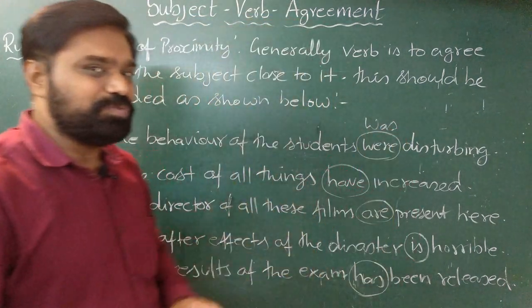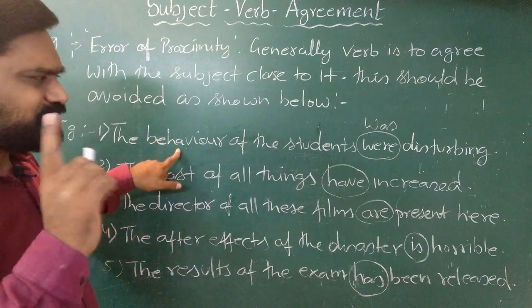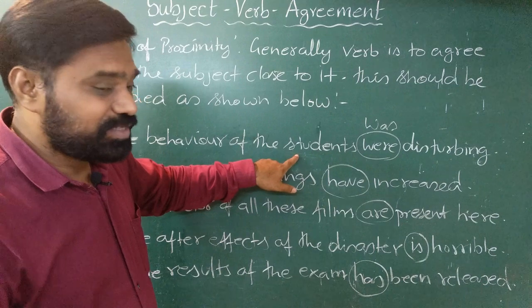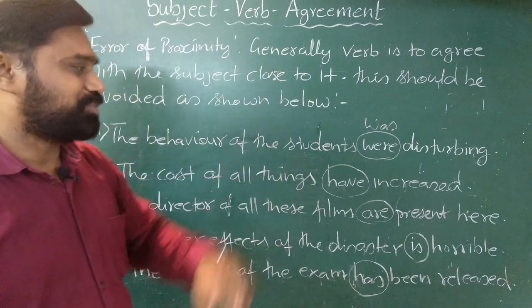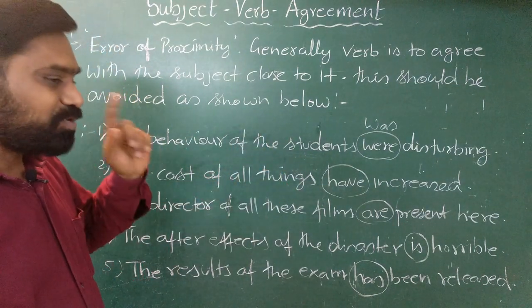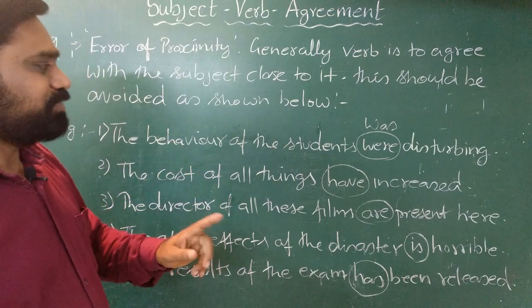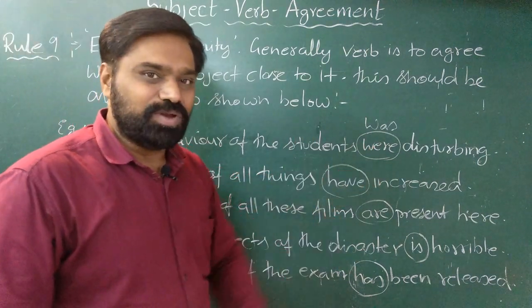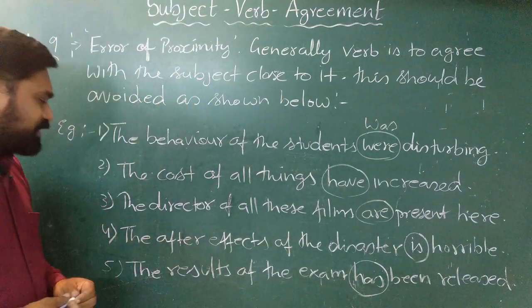Was should be used because the behavior is singular, and we tend to go wrong if we look at the students. The students is not the subject here. We are talking about the behavior of the students. So the behavior is singular, so it should take a singular verb. Let us look at the second example.